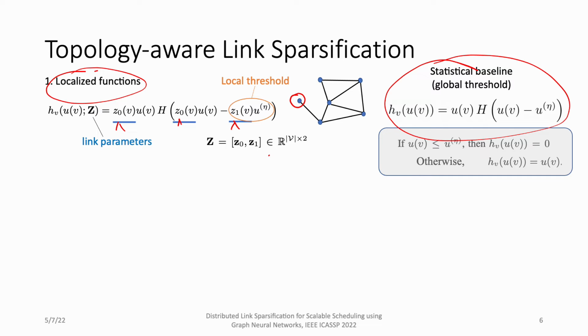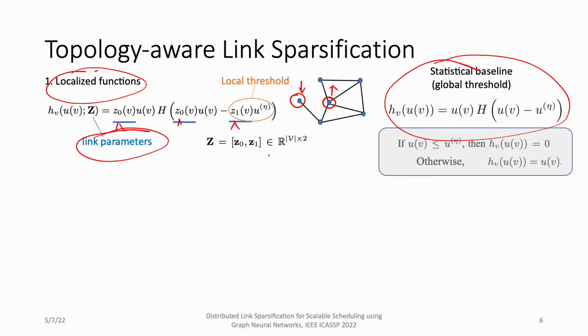For example, for this peripheral link, we can reduce its local threshold so that it's more likely to be scheduled. For the central link, we can increase its local threshold so that it's less likely to be scheduled. In this way, we leverage the topology of the network to improve the total utility as well as the overhead.